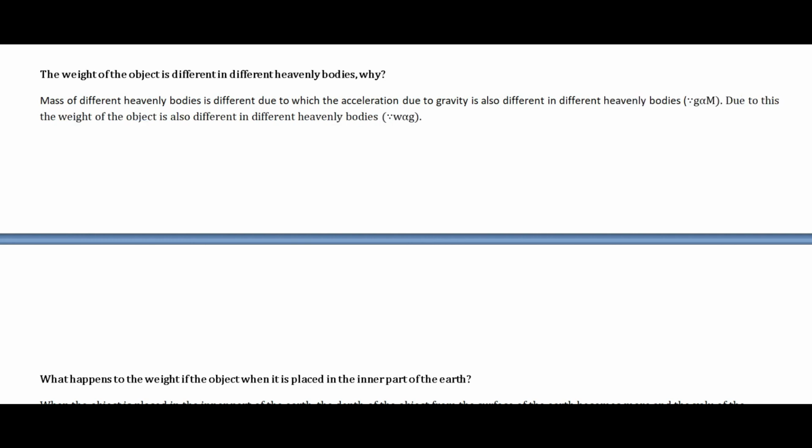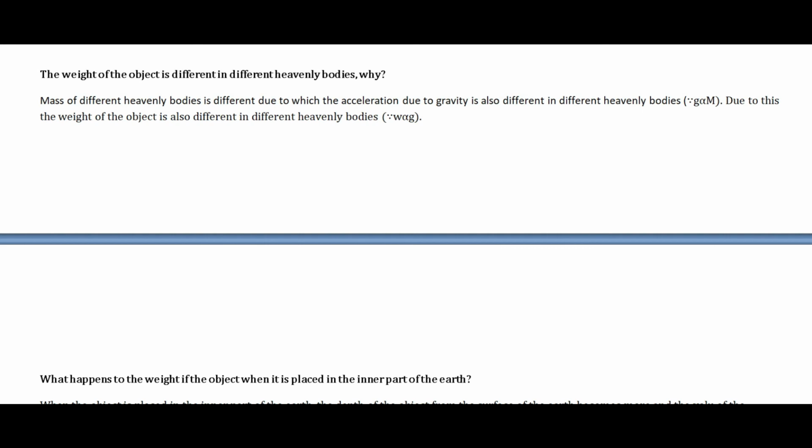that acceleration due to gravity g is directly proportional to m, and weight is directly proportional to acceleration due to gravity g. So when the mass of the heavenly body is different, it affects the value of the acceleration due to gravity because of the relation g proportional to m. And when g is different, that is, when acceleration due to gravity is different, it affects the weight of the object as well, because weight is directly proportional to the acceleration due to gravity g.